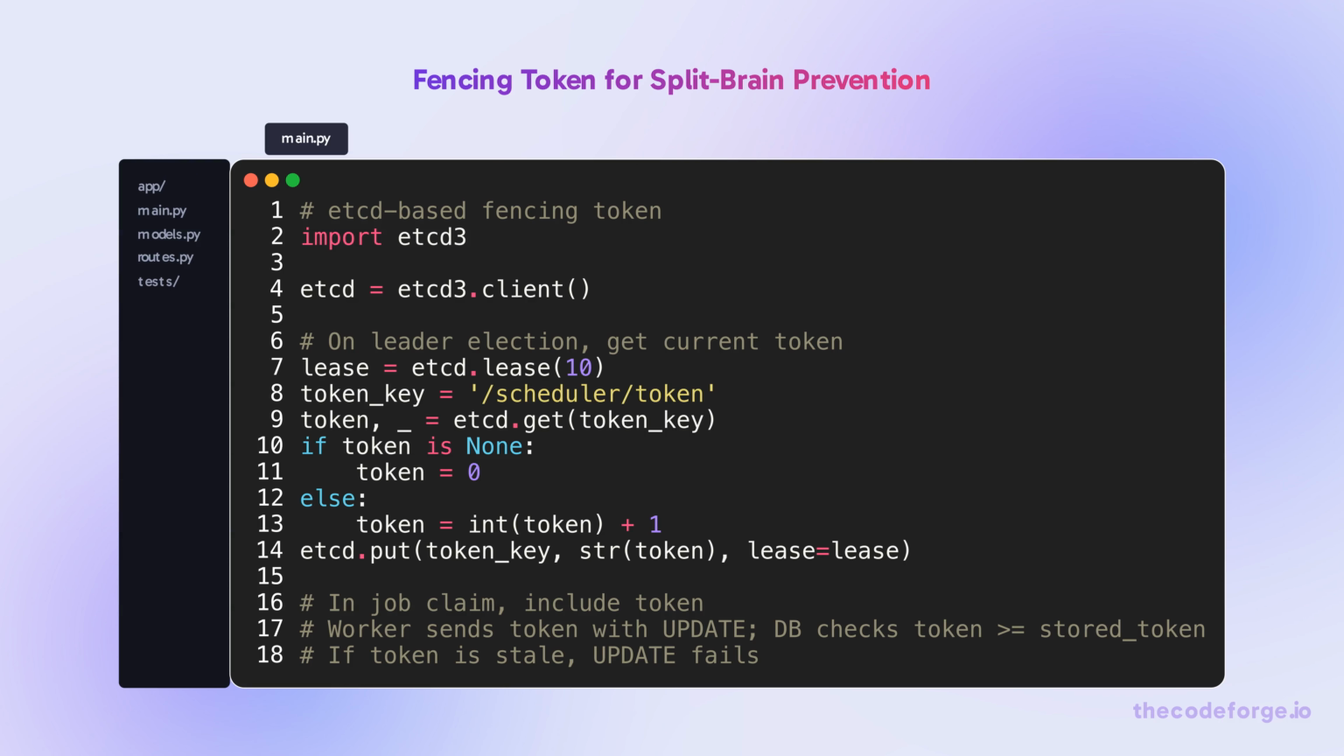When using leader election, a stale leader might still write to the database after losing leadership. Use a fencing token, a monotonically increasing epoch number, stored in the coordination service. The database rejects writes with an old token. This is critical for exactly once guarantees.